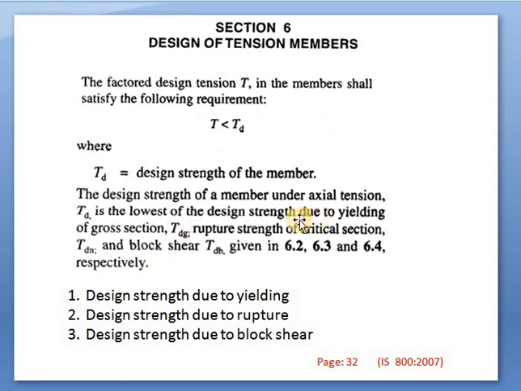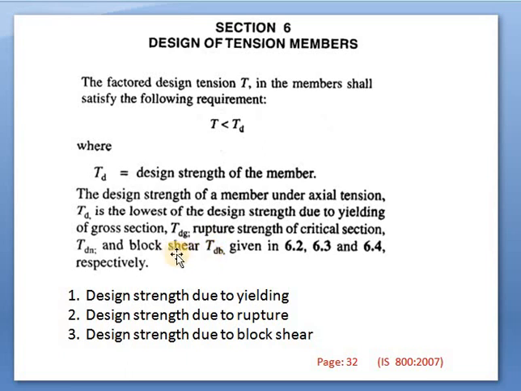So these three things are to be considered while finding out the design strength. First is yielding of gross section, TDG, then rupture strength of critical section, TDN, then block shear, TDB.